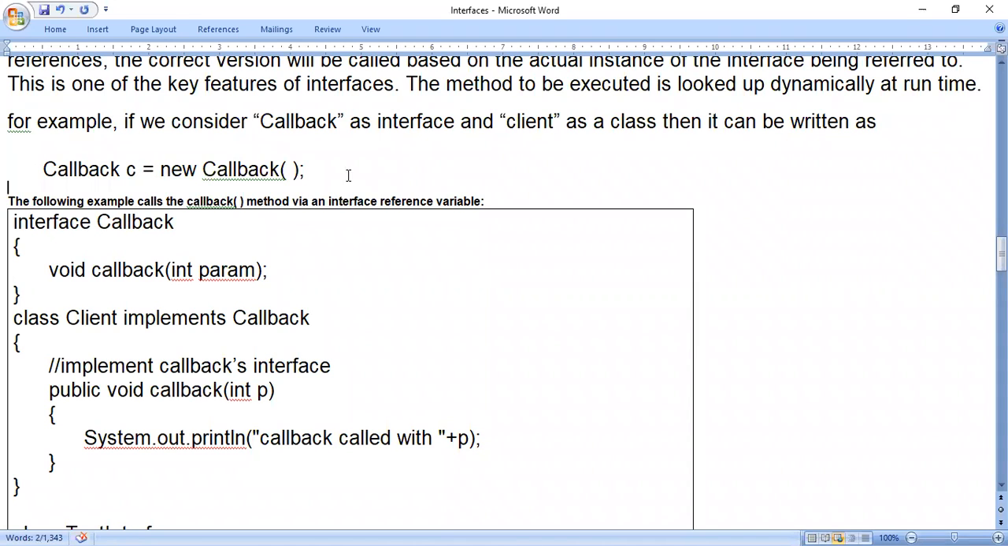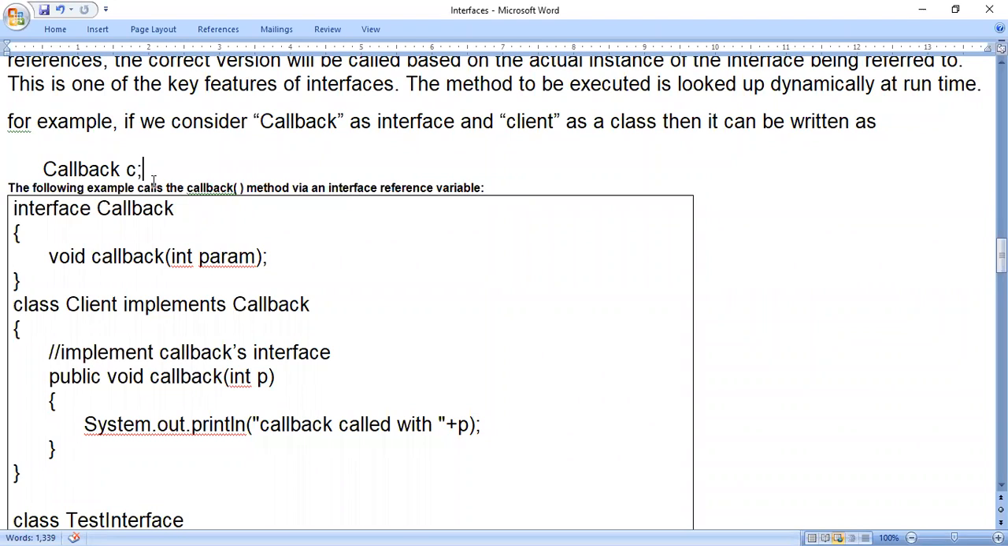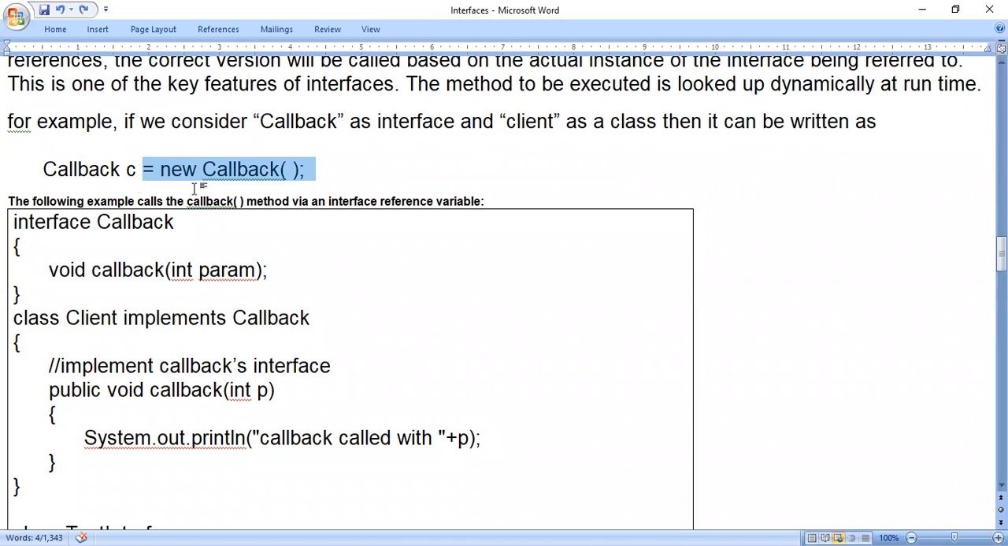Okay, so we can stop at this line. Like this, you can stop. Callback is an interface name. C is an object, like you call it an object reference. Okay, but when you extend this, what happens? If I say callback C is equals to new callback, when I write like this, callback with opening and closing parenthesis, it will act like a constructor. But constructors are not present in an interface. Constructors are only present in the classes.